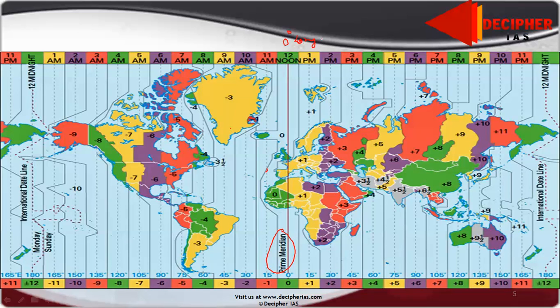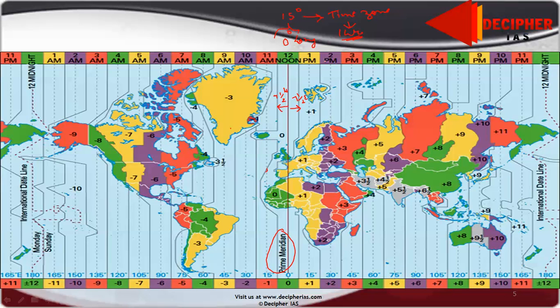See here, this is 7.5 degrees west, and this is 7.5 degrees east. So the total length becomes 15 degrees, and this we consider as a time zone. The prime meridian is at the center of the time zone. So one time zone is 1 hour.